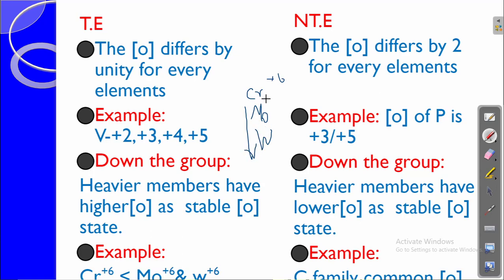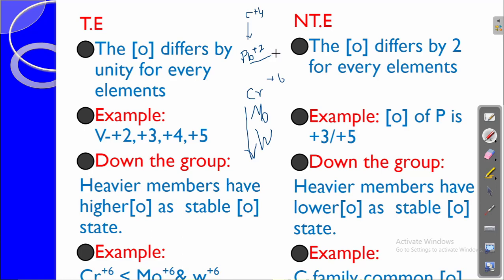But for p block elements or other non-transition elements, let's take the carbon family, carbon to lead. Lead will have +2 as its stable oxidation state, but carbon will have +4. This is because of the inert pair effect. Yes, we have learnt about that, inert pair effect.